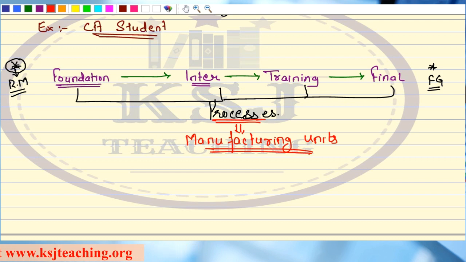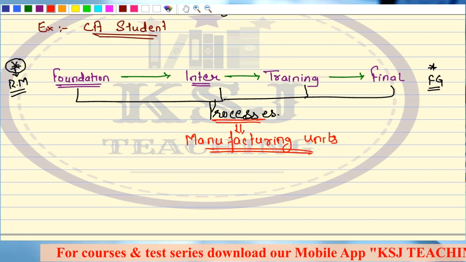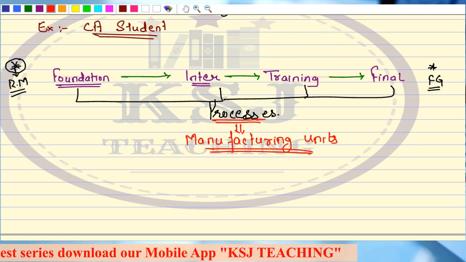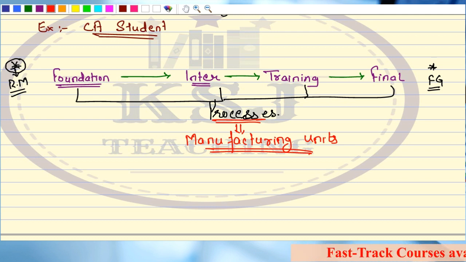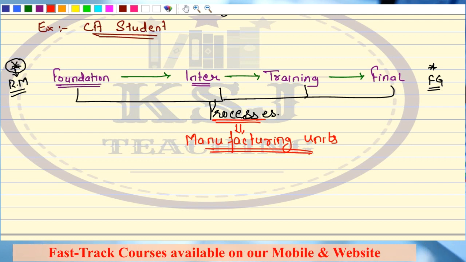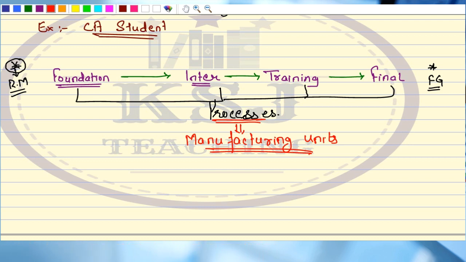Read the very first line in the handbooks. So the first line says that process costing usually applies to the manufacturing sector. Just read it till here. Don't read the next line, I'll tell you the next line. Just read it till here, that process costing usually applies to the manufacturing unit, because in the manufacturing process only you will be converting the raw material into finished good. In the trading sector, what will you do? Sir, you will simply buy the finished goods, sell the finished goods. That's it. Simple. Right? Now, up till this point, is it clear?